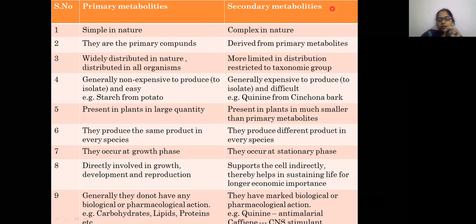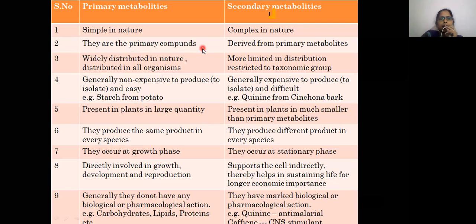Okay, so before going into the differences between the primary metabolites and secondary metabolites, primary metabolites are the initial compounds. Okay, so here you can see it is there in the second point.